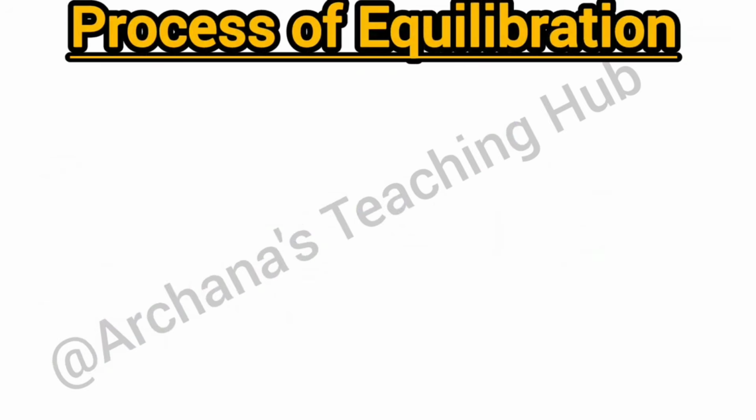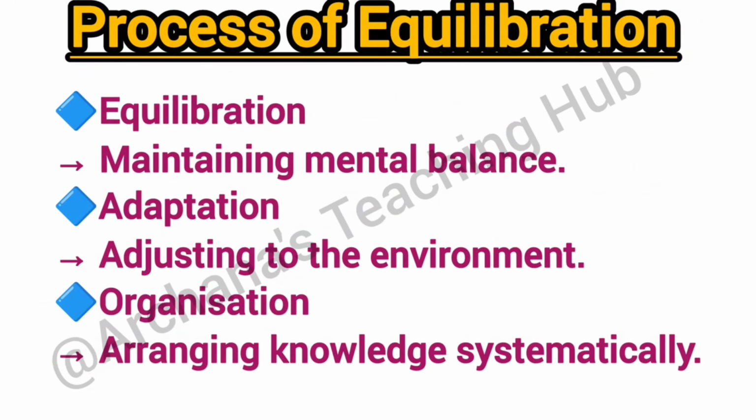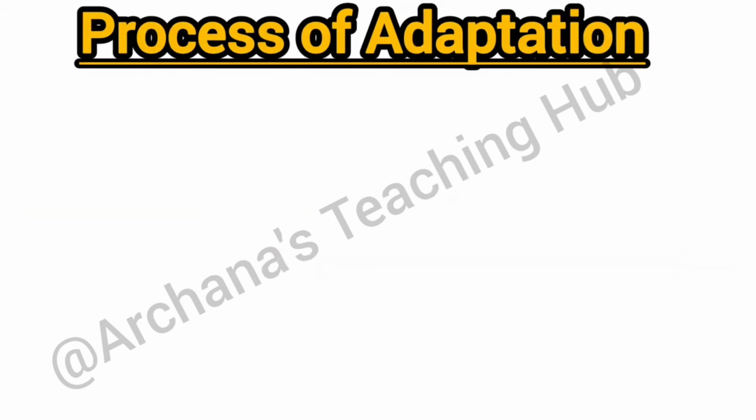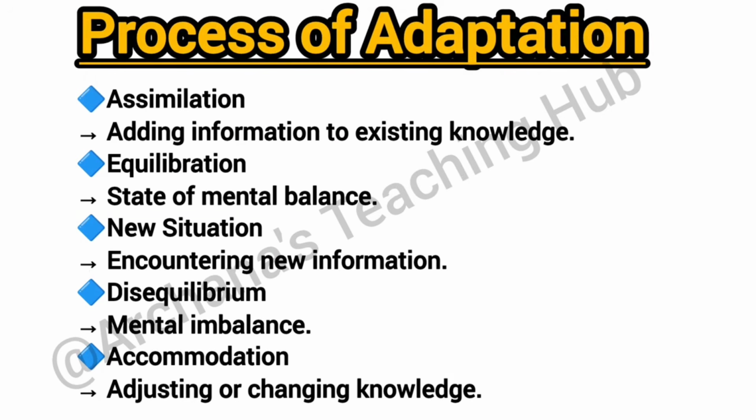Now, process of equilibration. Equilibration means maintaining mental balance. Adaptation means adjusting to the environment. Organization means arranging knowledge systematically. Adaptation has two parts. First, assimilation means adding new information to existing schema. Second, accommodation means modifying existing schema to fit new information. Process of adaptation. First, assimilation. Assimilation means adding information to existing knowledge.